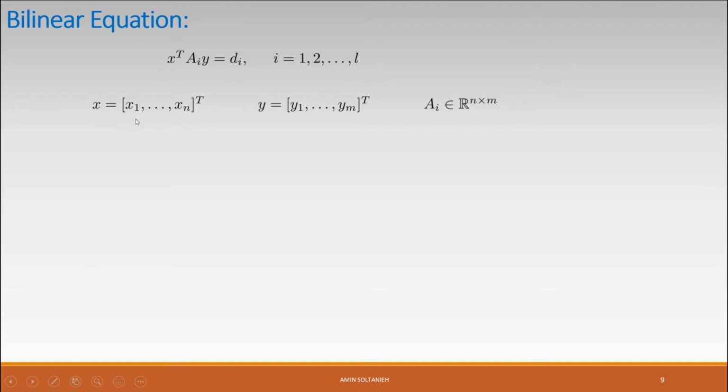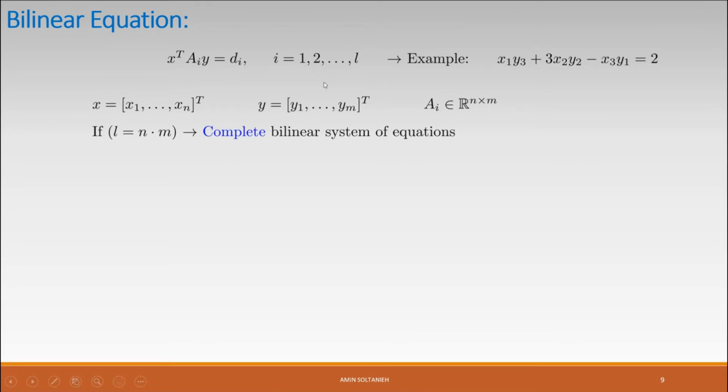The first one is X, and X includes n variables, and the other one is Y, and it includes m variables. Matrix A_i is an n times m matrix, and it is a coefficient matrix. For example, this is an example of a bilinear equation, and it can include several bilinear terms.